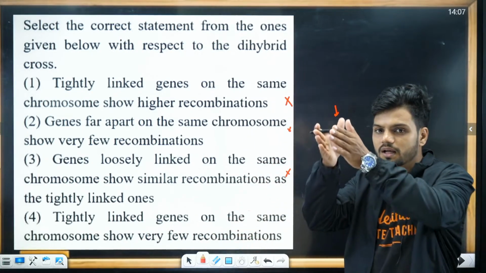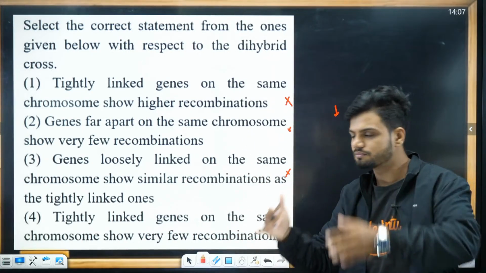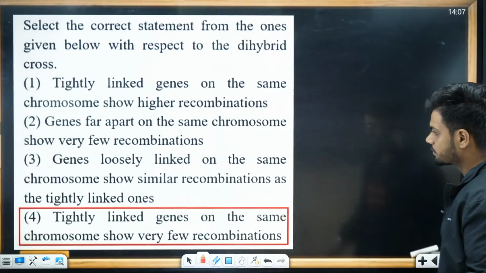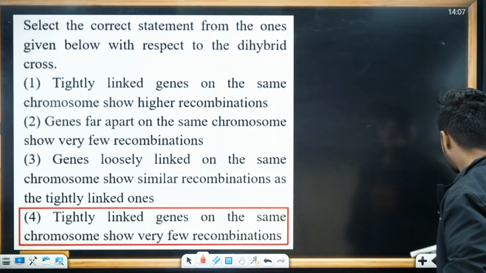Combination will be very few. Yes, linkage is very high. Recombination very low. So the fourth option is right. Understood? Fourth option is right.